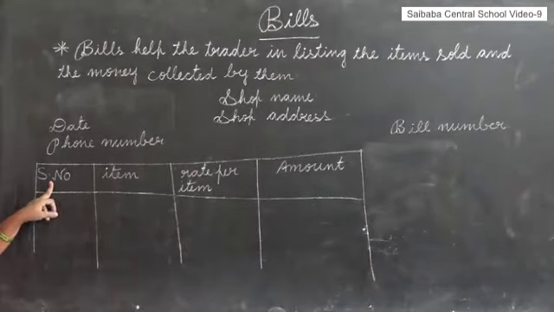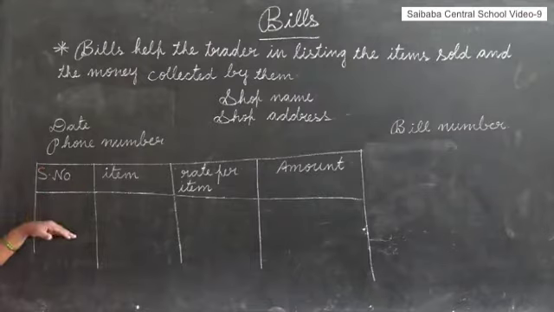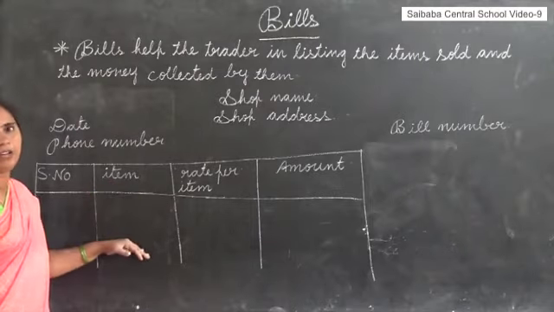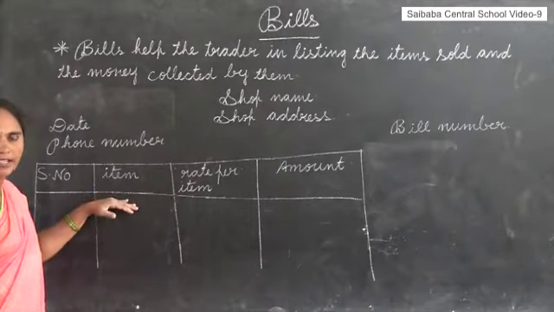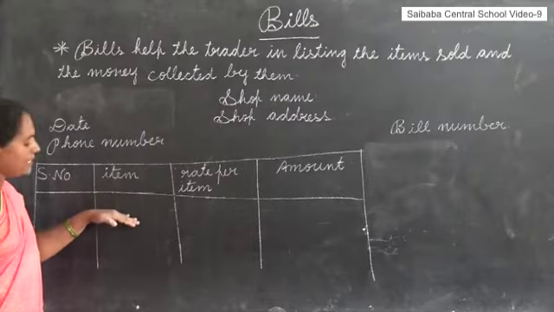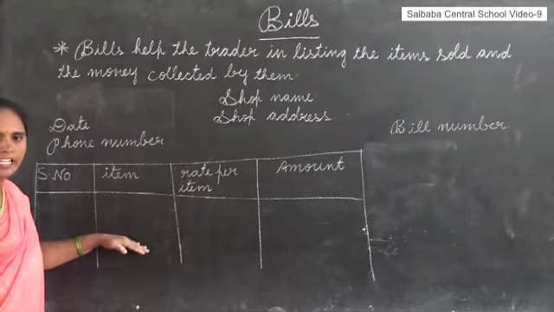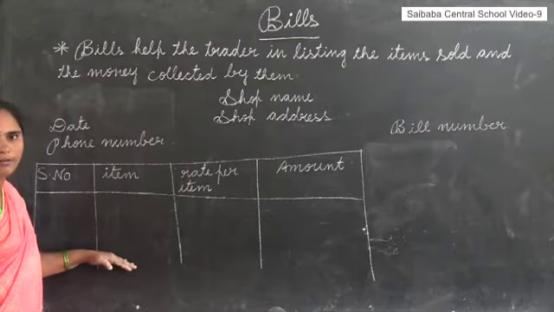First, serial number means how many items you are taking: 1, 2, 3, 4, like that. That is the serial number. Item is whatever item you are taking. For example, moong dal. Next item, sugar. Any other item. So, you have to write the item names.